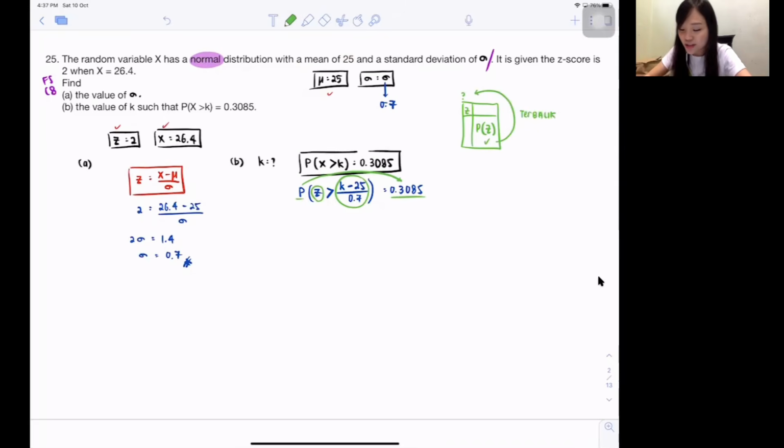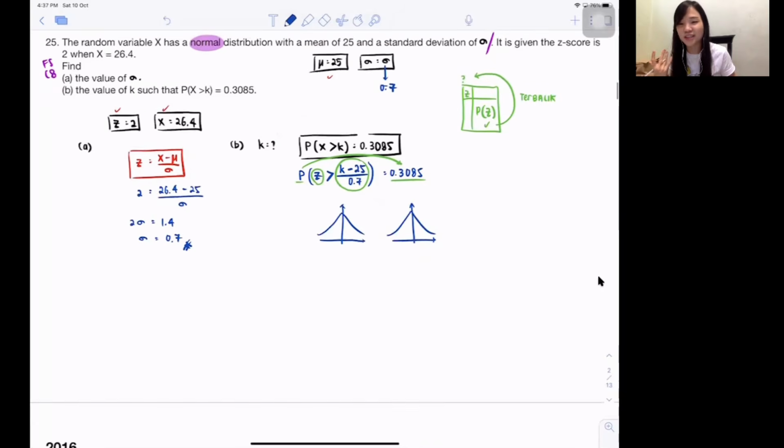So terbalik questions, how to do it? Guys, no matter terbalik or normal, you're going to draw the bell shape, which is the mountain shape. But for terbalik, remember to draw two mountain shapes. Your school teacher never teaches you this because they just assume you know, but after all these years of teaching, I realized actually no one knows. So I highly recommend you draw two, just to justify whether your Z is a positive Z or a negative Z. Look, this is a Z graph with the origin. One you put on the right side, one on the left side.